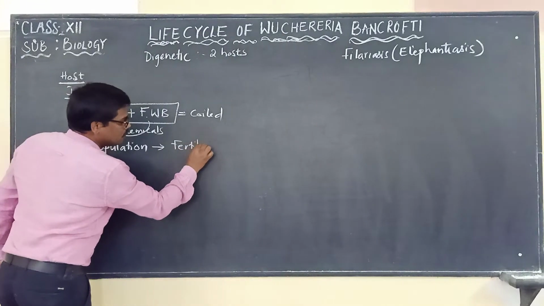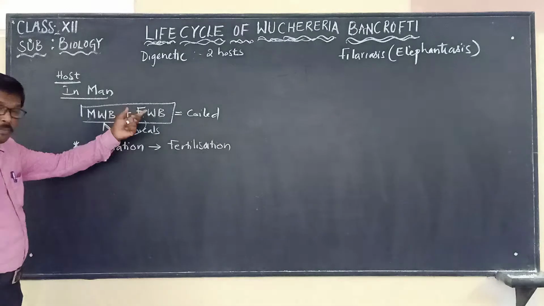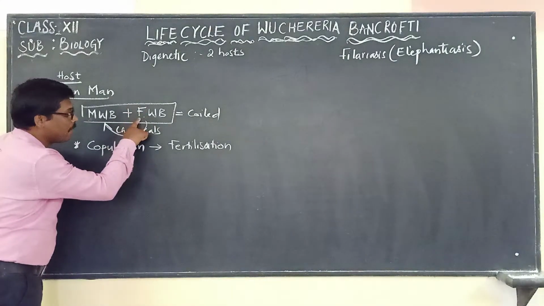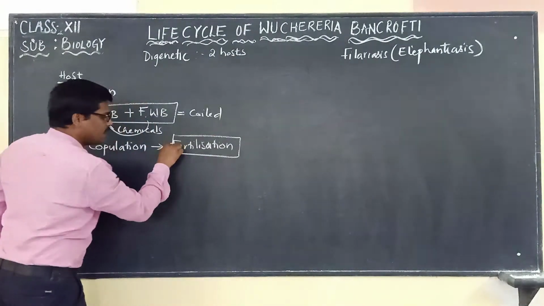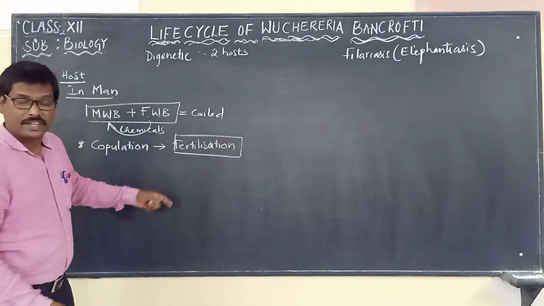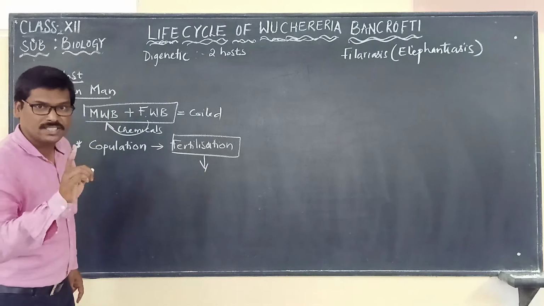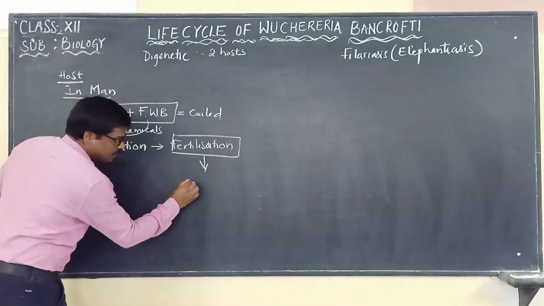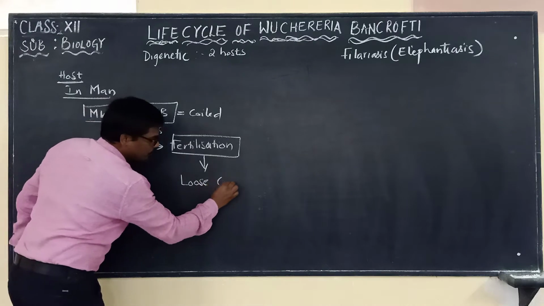Now this female worm, right after fertilization, releases the eggs, which are covered by a loose cuticular sheath.